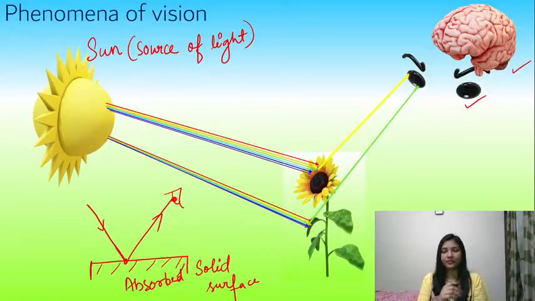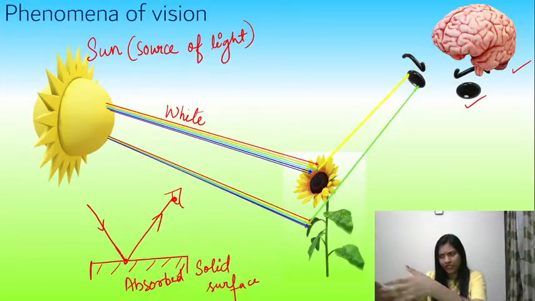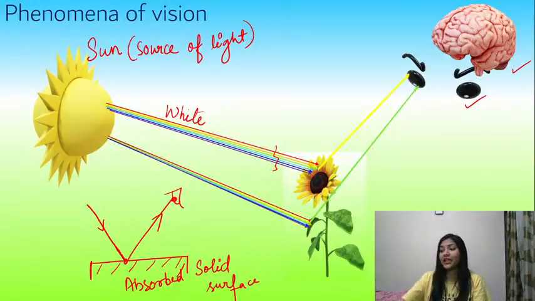Now moving forward, if here is a sun, it is the source of light, that means white light is coming from it. In terms of white light, I have shown it in terms of the 7 wavelengths. Fine. Now, when the white light hits the petals of the flower, what will happen? The petals of the flower will be absorbing all the wavelengths except the yellow wavelength.